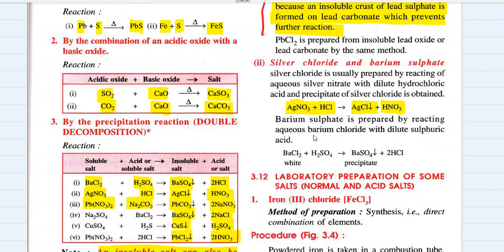If you want to prepare barium sulfate, take barium chloride solution and add sulfuric acid to it. Barium sulfate will be precipitated out and you will get hydrochloric acid solution.